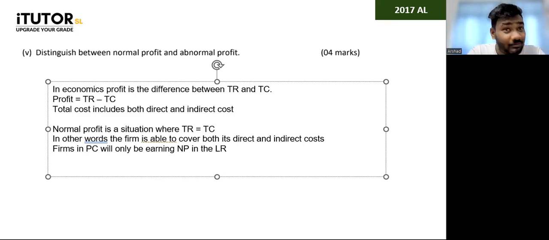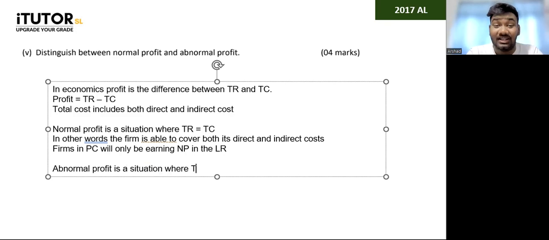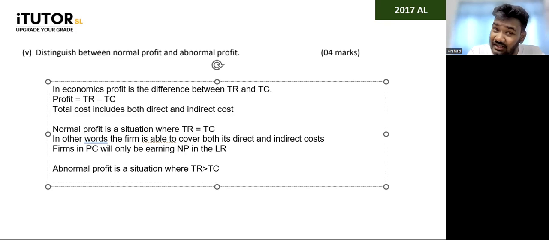Then what can you tell about abnormal profit? Abnormal profit is a situation where total revenue is greater than your total cost, right? You can also call this supernormal profits. So you can say in this situation, the revenue earned by the firm not only covers its direct cost and indirect cost, but results in a supernormal profit. You can say the revenue earned exceeds the total direct and indirect cost.